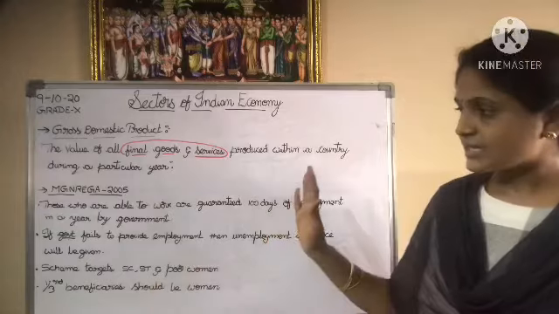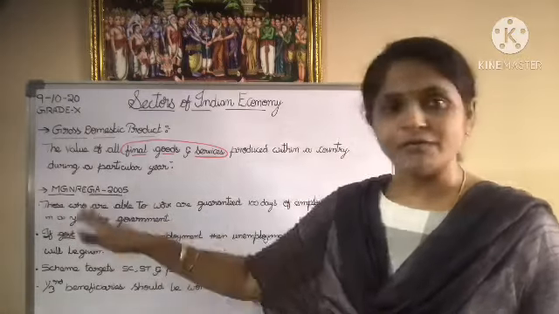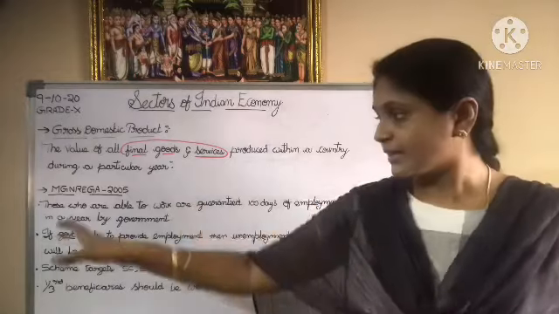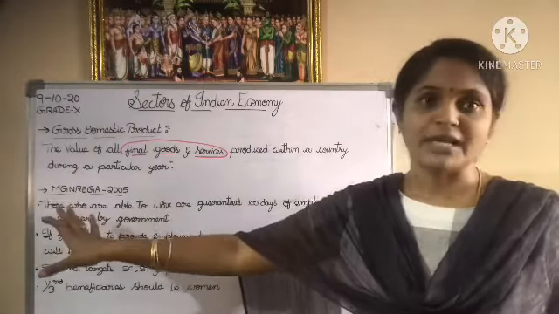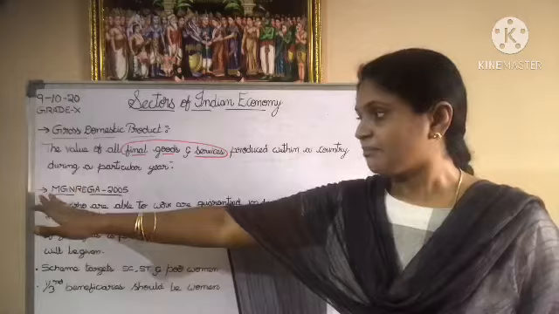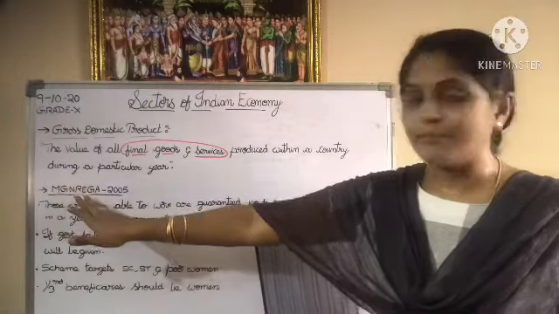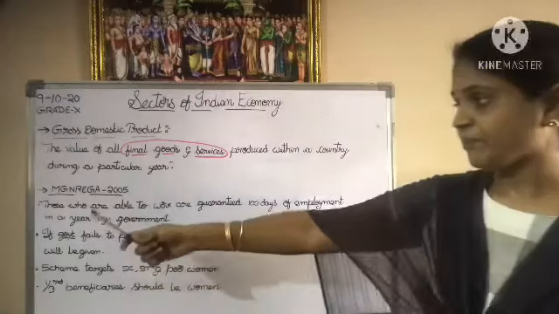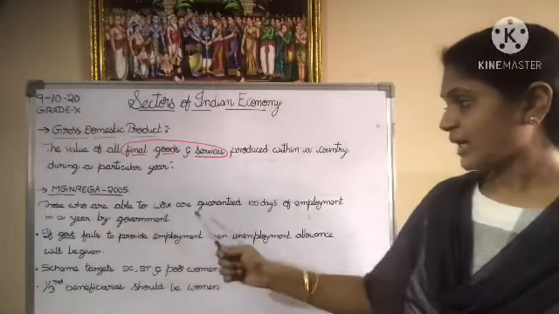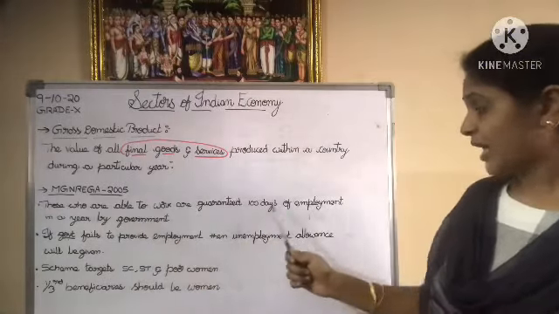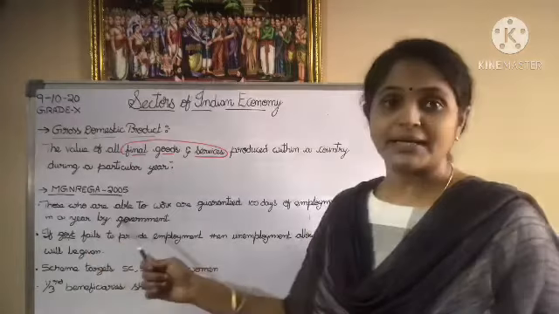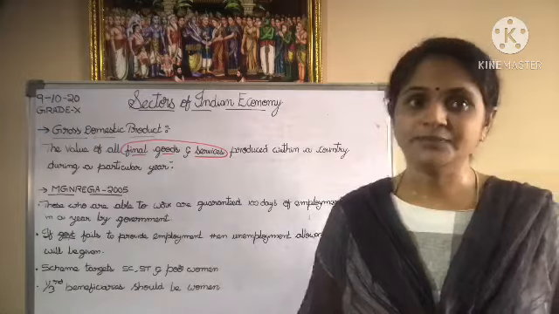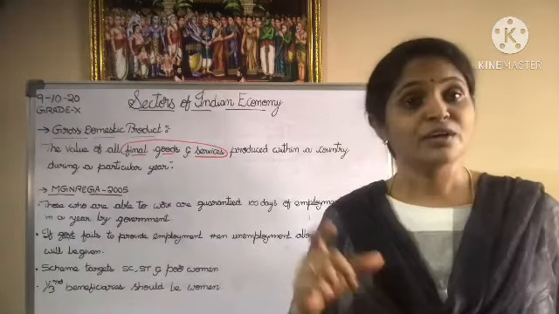This is very easily understandable. Now, what is the full form? If a question is about MGNREGA, you have to write the complete full form, the abbreviation of that particular term. What is it? Mahatma Gandhi National Rural Employment Guarantee Act. Now, what are the features of MGNREGA? See here, those who are able to work are guaranteed 100 days of employment in a year by the government. This comes with the concept of right to work and equal wage for equal work.